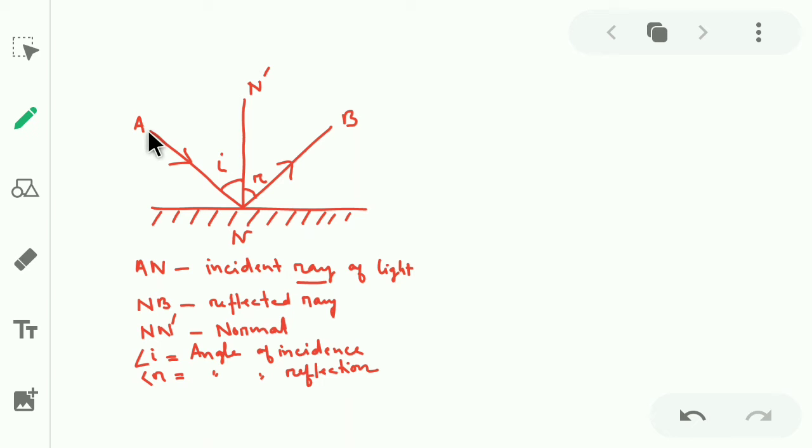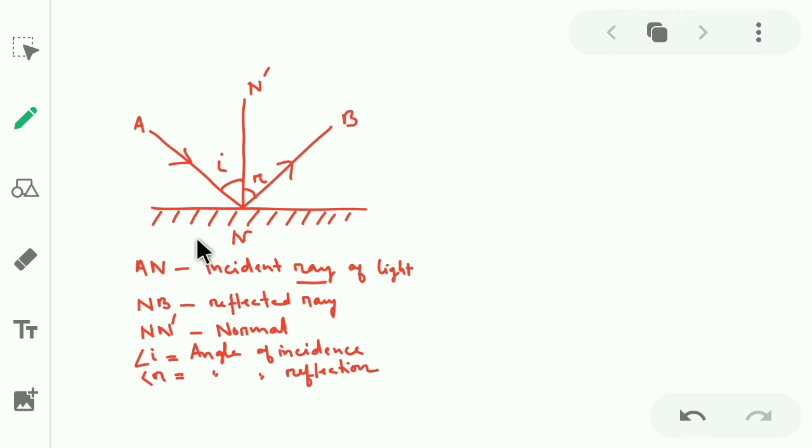This ray of light which is incident at N is called the incident ray. After reflection from N, this ray of light hits at N, then reflects back in the direction of B. So NB is called the reflected ray. If we draw a perpendicular at the point of incidence, this is N. N is called the point of incidence. This N dash is called the normal at the point of incidence.